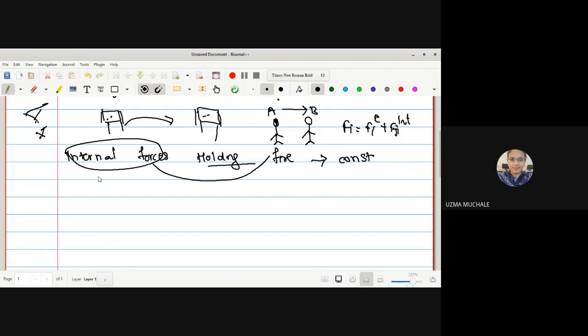These forces of constraint obey Newton's third law. As I told you, for the internal forces we have written Fji internal is equal to minus Fij internal. The force acting on the jth particle due to the ith particle is exactly equal and opposite to the force acting on the ith particle due to the presence of the jth particle. That is nothing but Newton's third law of motion. What is Newton's third law of motion?